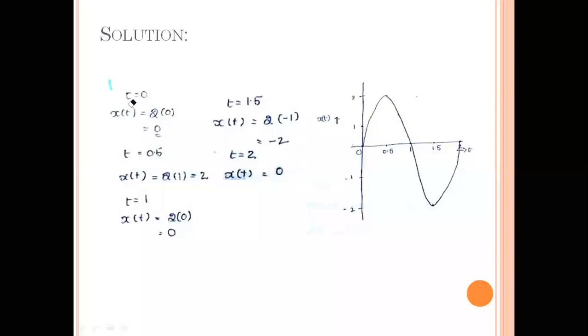Now please see here, t is equal to 0. Here I am going to take some random values, because between 0 and 2 there are infinite number of values, so it is not possible to take that many values. So I am considering some random values for time. Time t is equal to 0, this is one value, and time t is equal to 0.5, this is another value. Time t is equal to 1, another one. Time t is equal to 1.5, another one. And time t is equal to 2, another one. So randomly, I have taken 5 values which are defined from 0 to 2.